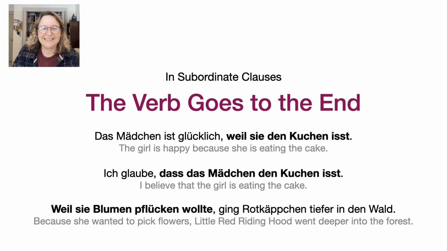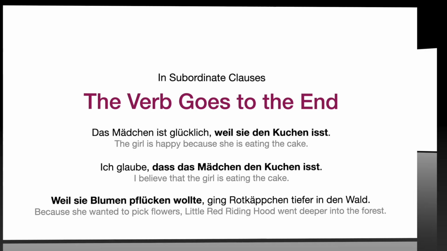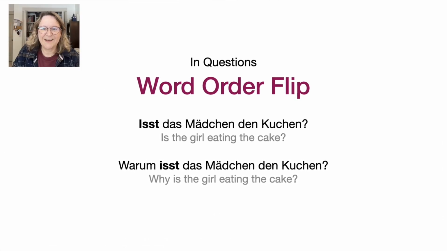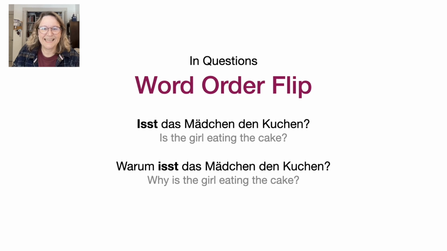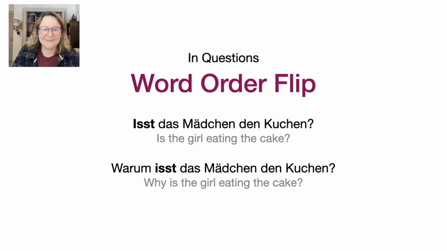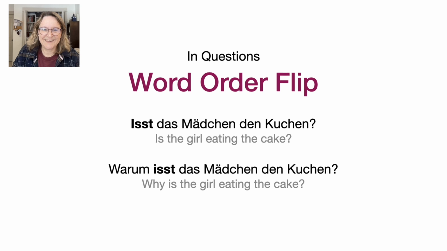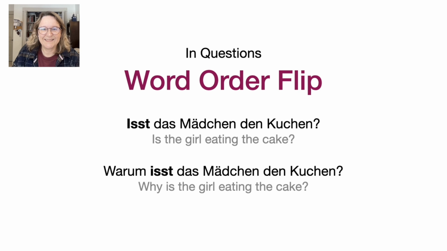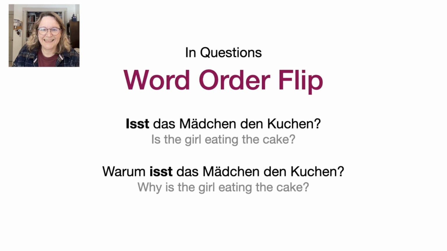In stories, this happens a lot. Weil sie Blumen pflücken wollte, ging Rotkäppchen tiefer in den Wald. Because she wanted to pick flowers, Little Red Riding Hood went deeper into the forest. In yes-no questions, German flips the word order. The verb comes first, then the subject. Isst das Mädchen den Kuchen? Is the girl eating the cake? In W-questions, the question word comes first, but the verb is still second. Warum isst das Mädchen den Kuchen? Why is the girl eating the cake?